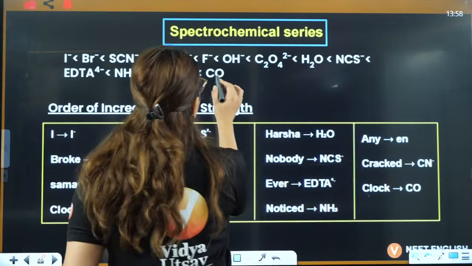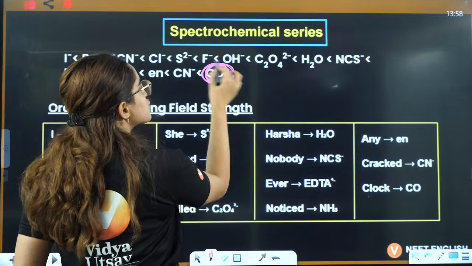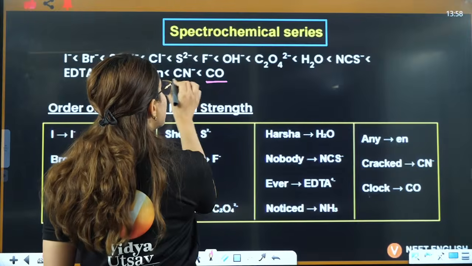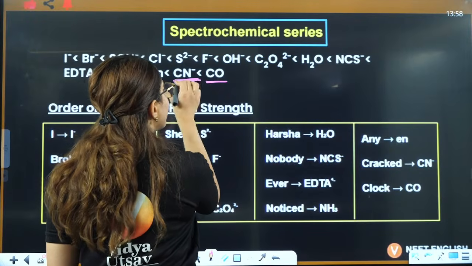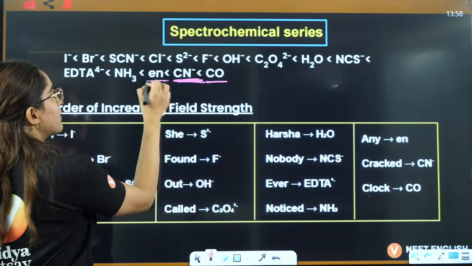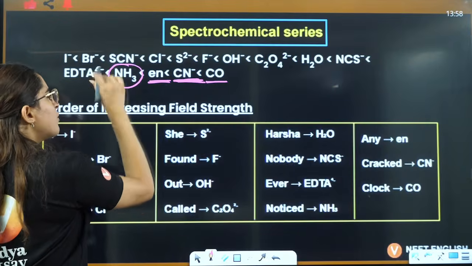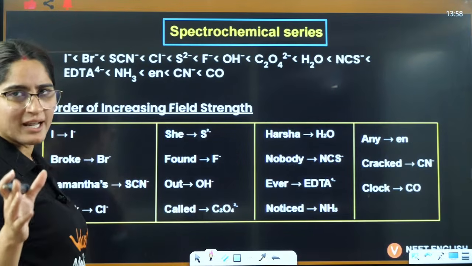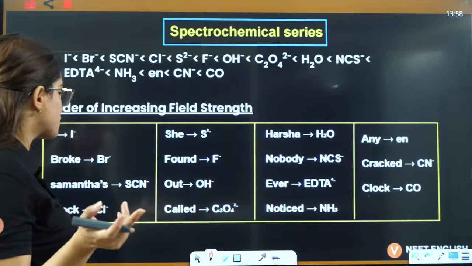Now you can see why I told you carbonyl is a strong field ligand, because it is highest. Then cyanide is also a strong field ligand because it is highest in the spectrochemical series. This is also highest. Ammonia is sometimes borderline, sometimes it will behave as a strong field, sometimes weak field.